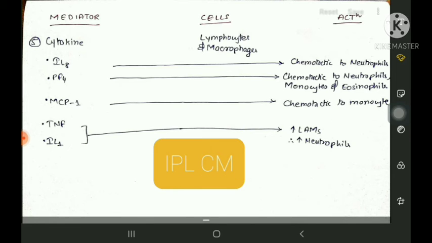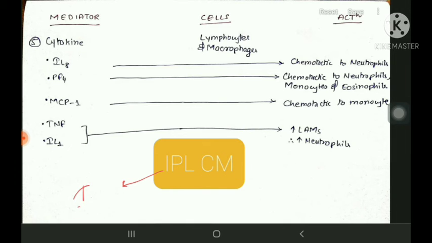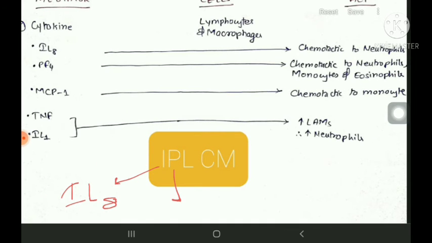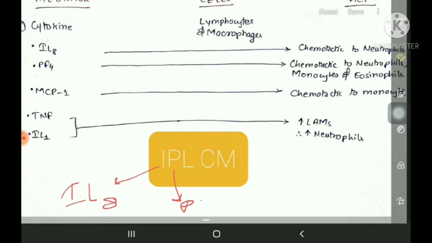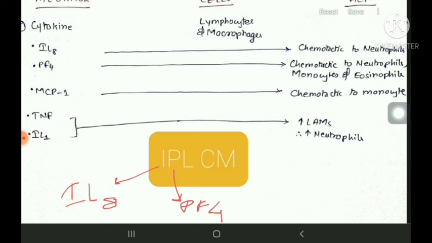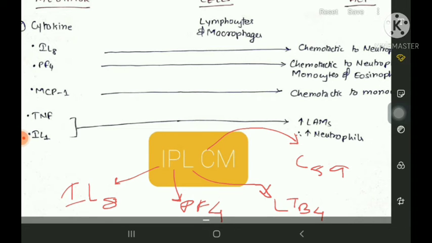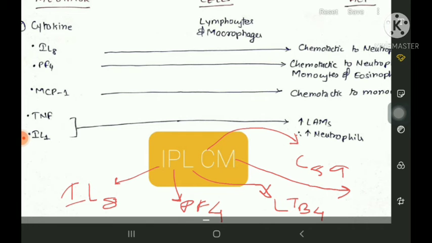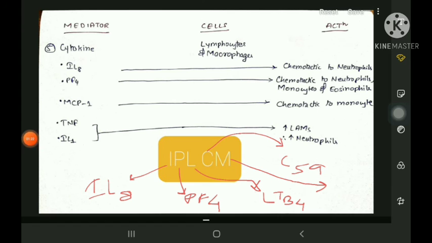I for IL-8, P for PF4, L for LTB4, leukotriene B4, and C for C5A. What is C5A? C5A is basically a product of the complement system.